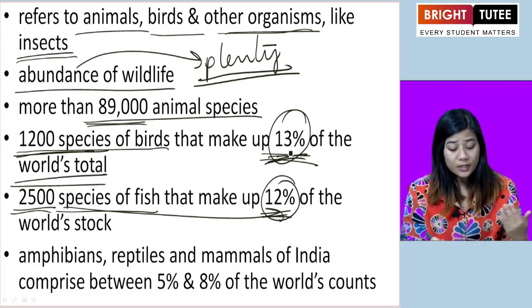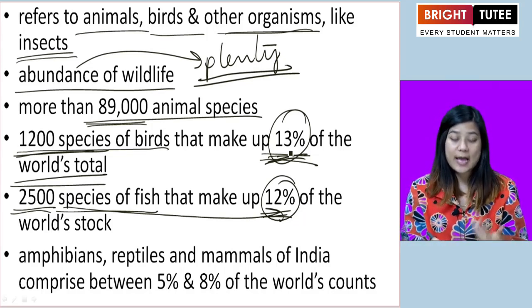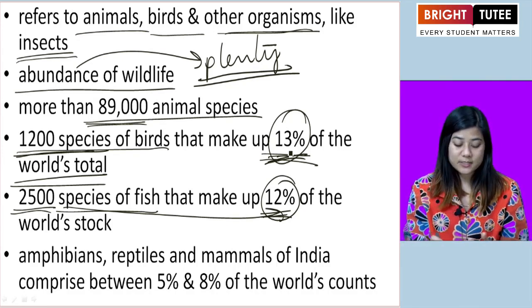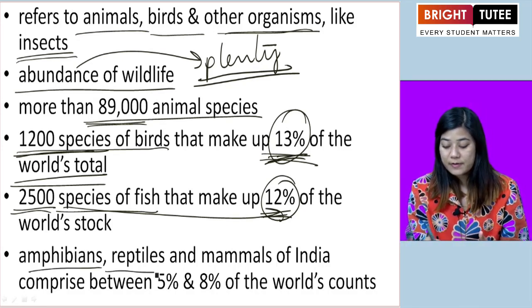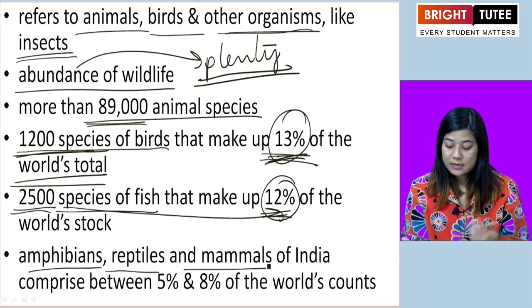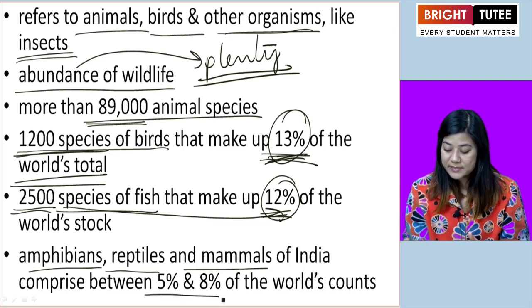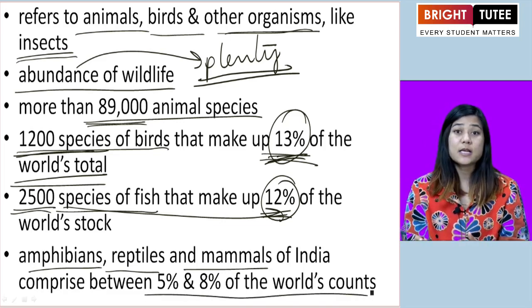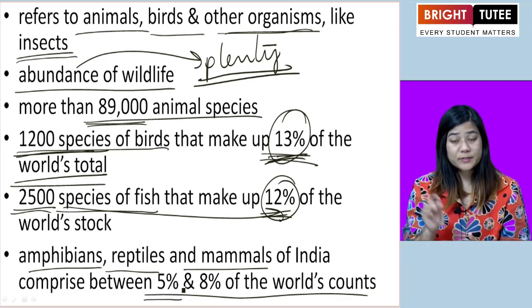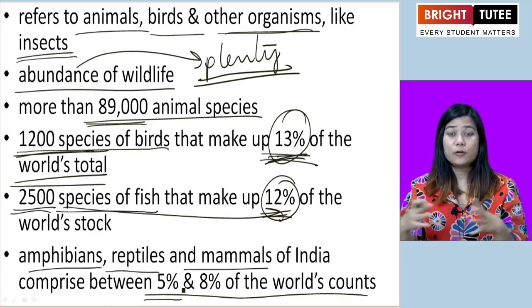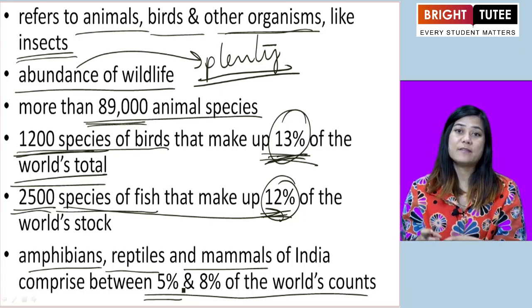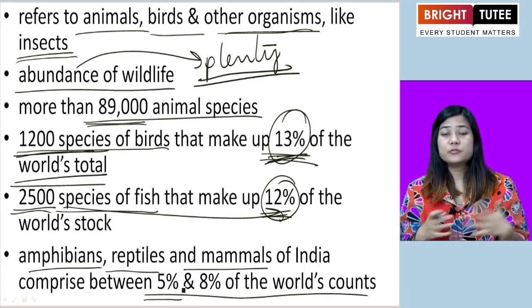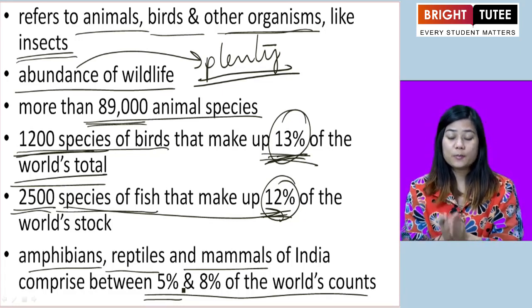Apart from the birds, fish and animals, we also have other kinds of animals like amphibians, reptiles and mammals. They comprise between 5% and 8% of the world's count, contributing to the world's total animal population.